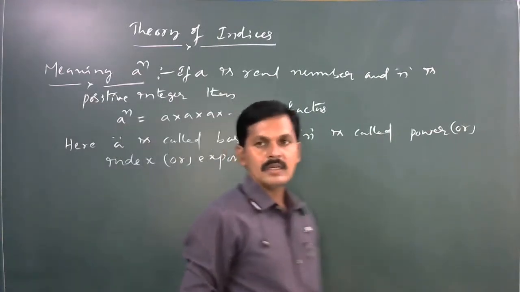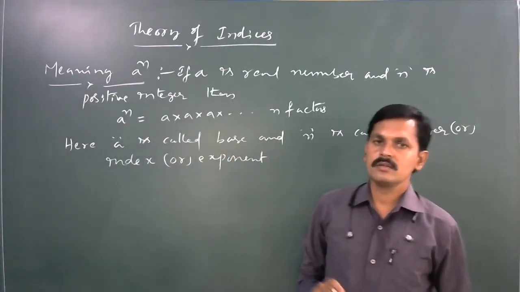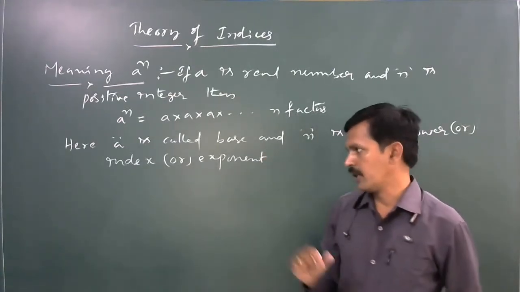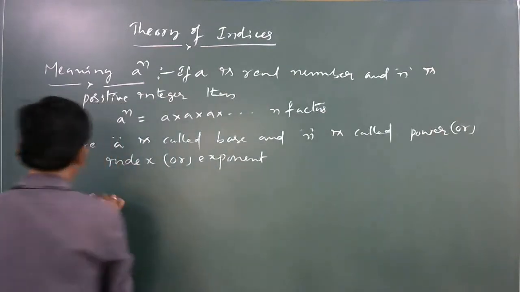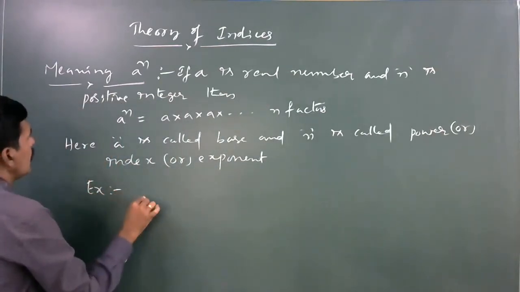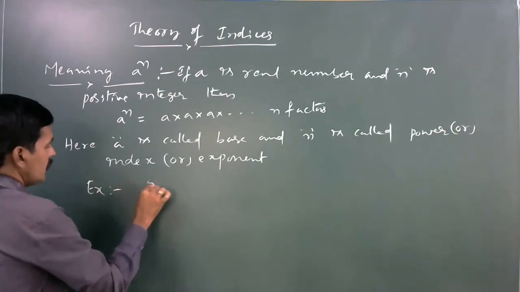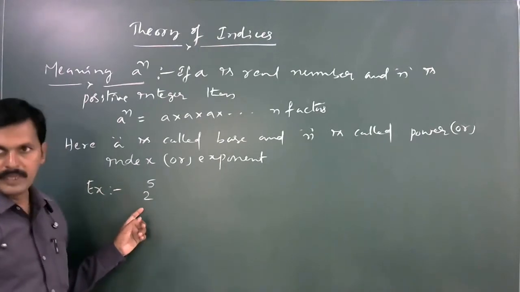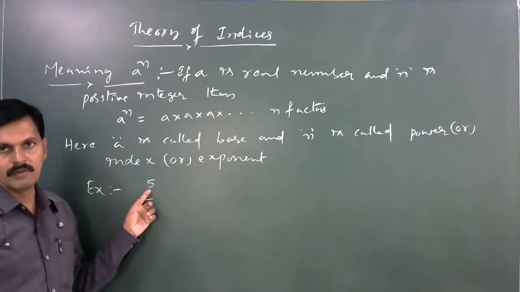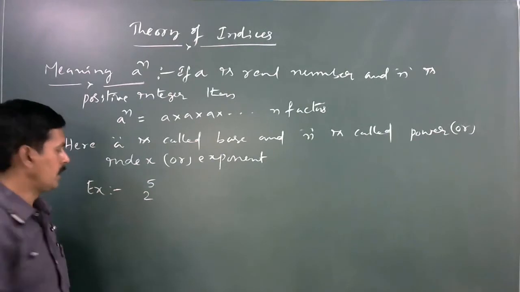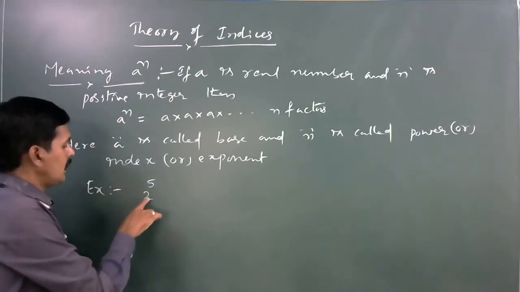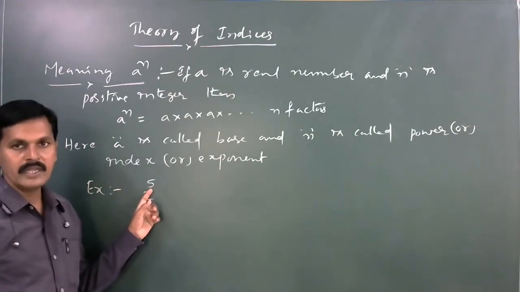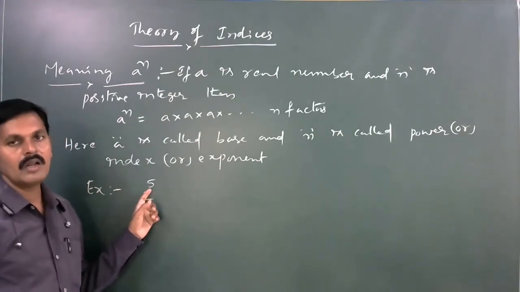In a power n, a is the base and n is the power or index or exponent. For example, in 2 power 5, 2 is the base and 5 is the power, index or exponent.